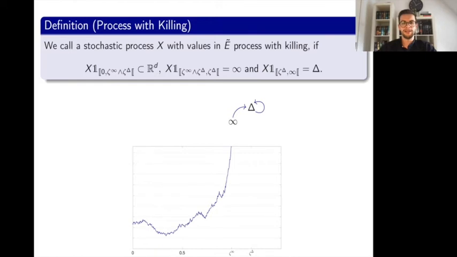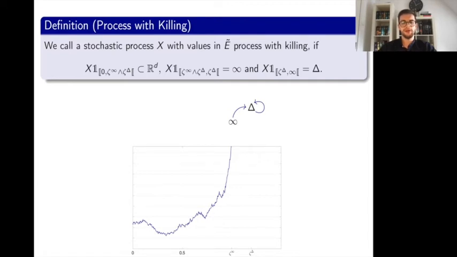Between the minimum and ζ_Δ, the process only takes the value ∞, and after ζ_Δ it only takes the value Δ. Again, I've drawn an example path where the minimum of the two stopping times is ζ_∞, and one clearly sees that a transition from ∞ to Δ is possible, but not from Δ to ∞, or from the set {∞, Δ} back into R^d. So it is obvious that both points, ∞ and Δ, are the killing points for the process with killing.